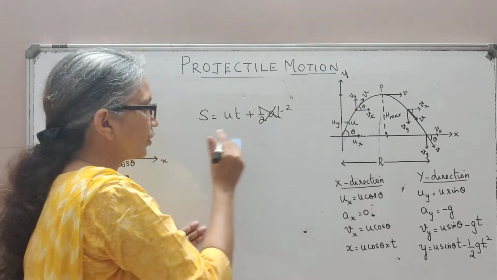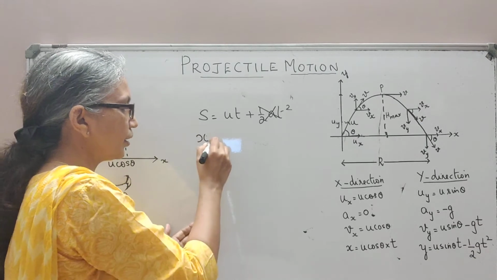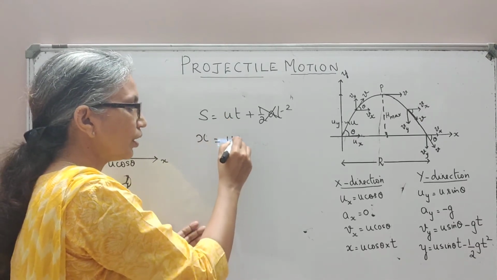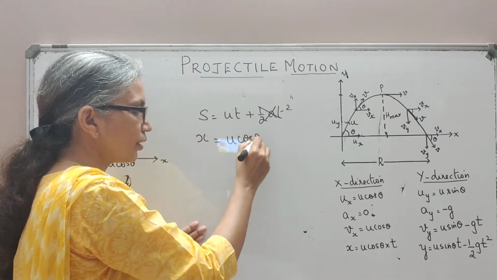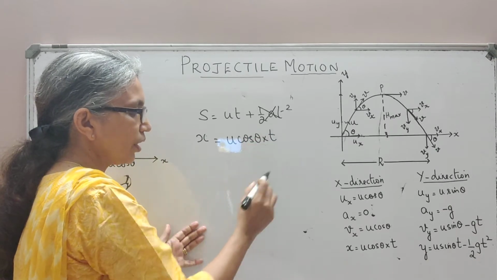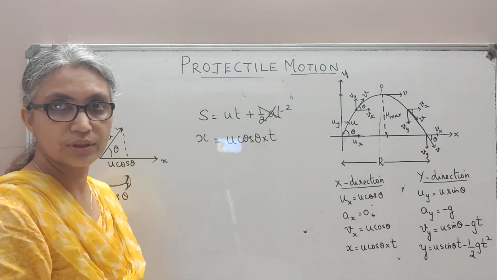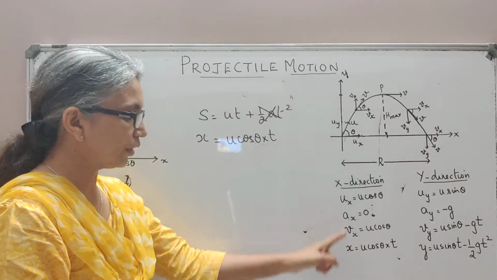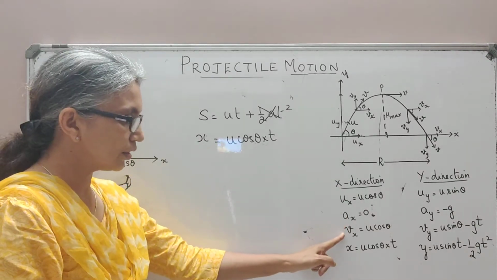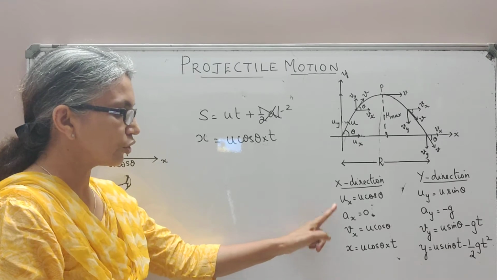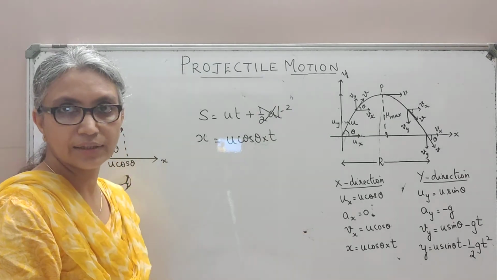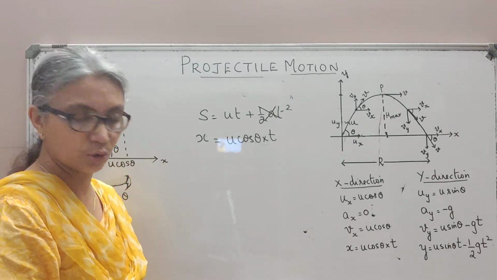That x component of displacement is what I'm calling x, which is equal to the initial velocity in the x direction, u cos theta, into time. So that's how we got our formula here, x equal to u cos theta into time, for the x direction, finding the displacement, the instantaneous velocity, the acceleration and the initial velocity along the x-axis when this projectile is in motion.